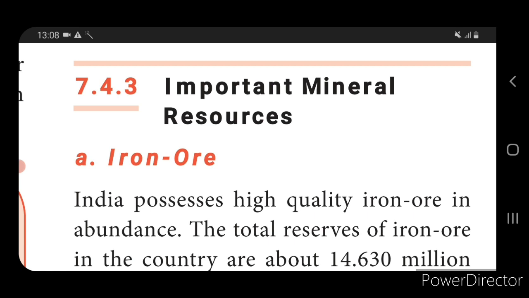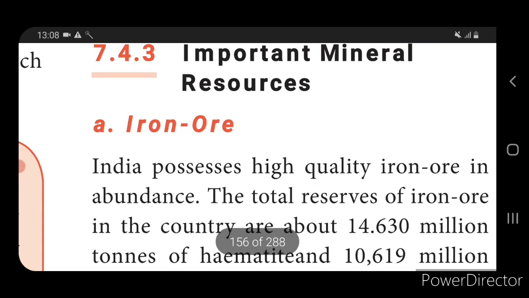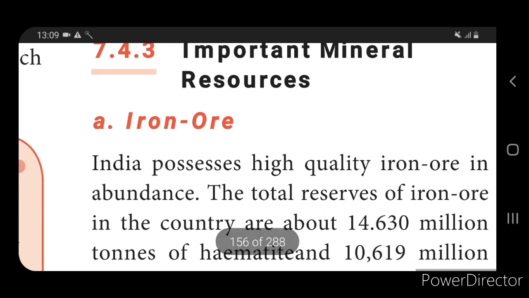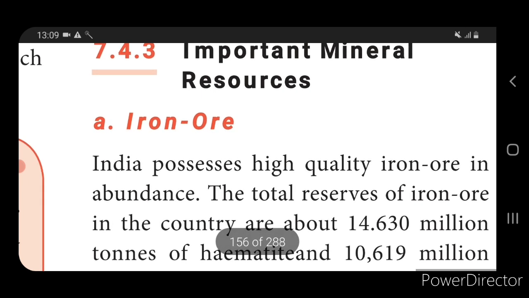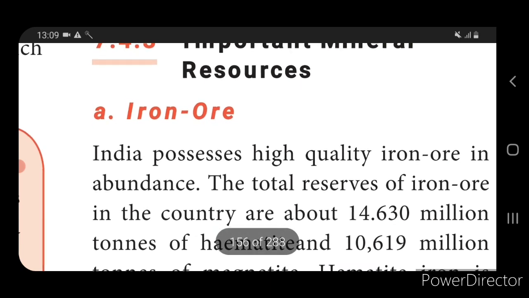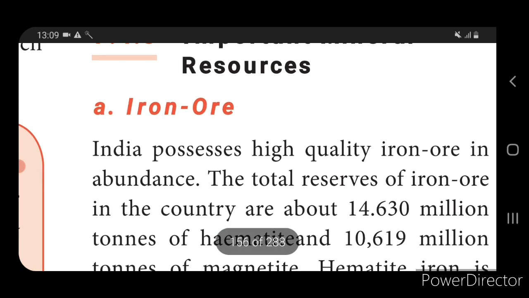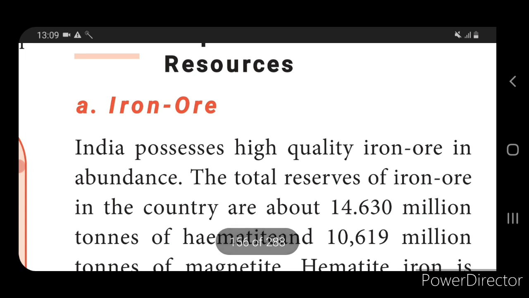Okay. Next we come to know about mineral resources. See here, we have nearly 7 minerals which are rich in India. The first one is iron ore. Second one is coal and lignite. Third one is bauxite. Fourth one is mica. Fifth one is crude oil. Sixth one is gold. And seventh one is diamond. Okay. So let us see the first one, iron ore.